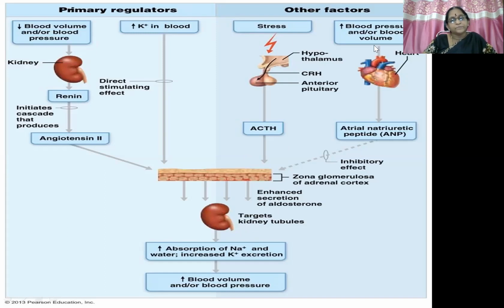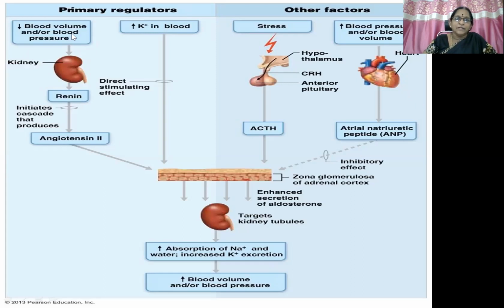But here, in compensated heart failure, there is a possibility of a rise in blood pressure or blood volume, because of which, as a reflex or protective phenomenon, atrial natriuretic peptide is going to get released, which inhibits further secretion of aldosterone. Otherwise, there will be a further rise in BP, which is going to further damage the heart. This is a protective phenomenon, which we will discuss while we discuss the pharmacological actions. Okay, so these four are the predominating features.